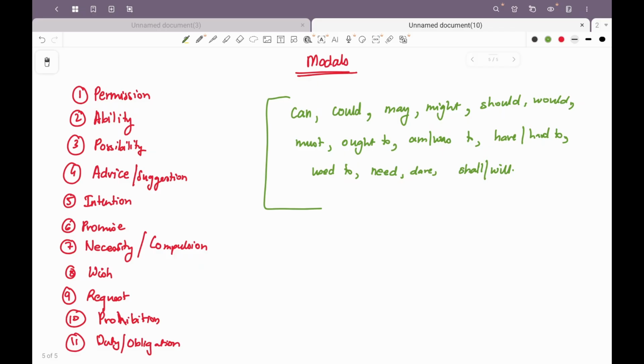Let me re-say this. Might is used in place of may to express remote possibility. So, for example, it might rain. It may rain is talking about the possibility being a little higher than it might rain. He might be sleeping now. There is a very slight or a remote possibility of that happening, right?